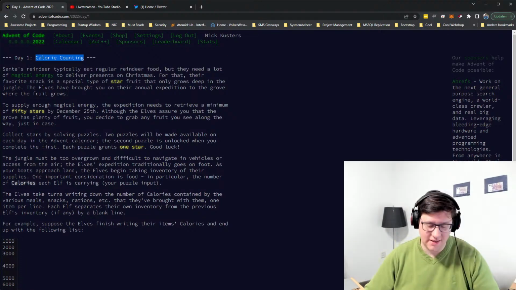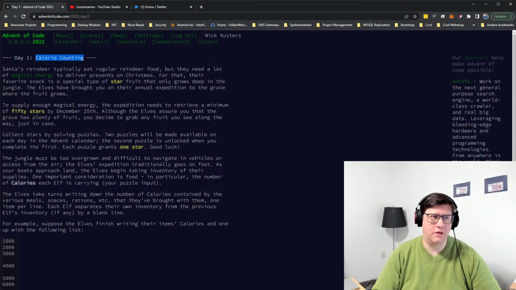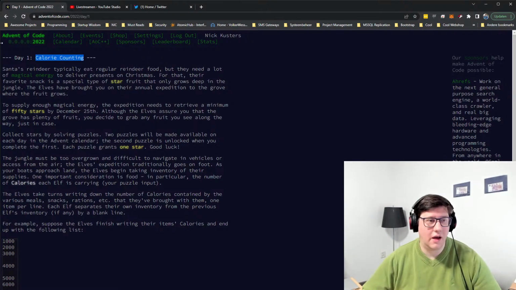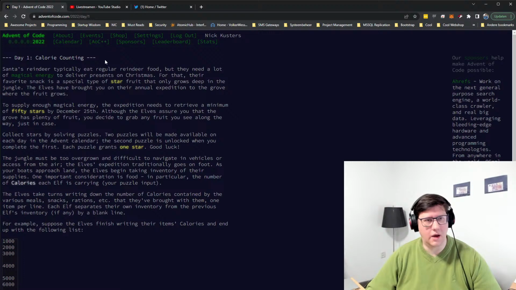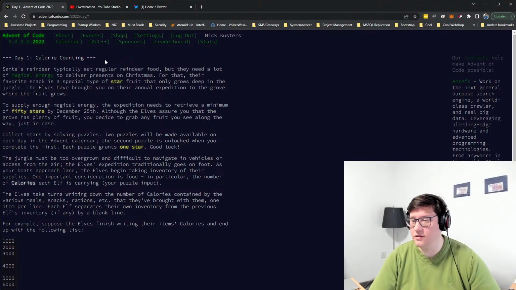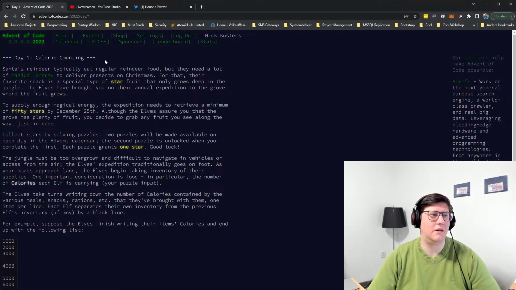Well, it's been a while since I've done this, a year to be exact, and I'm looking forward to it. If you're not familiar with it, this is Advent of Code. Advent of Code is a yearly coding challenge where for 25 days in December, every day we get a two-part challenge that we can solve in code. And I like to live stream them. I hope to finish the entire 25 days. Usually it gets really tough when you get the first 10, 15 out of the way. So we'll see how it works and if I have time to do them all. But I always look forward to this time of the year to do these challenges.